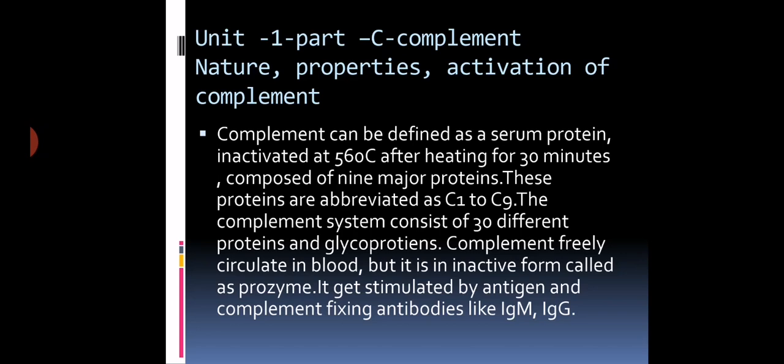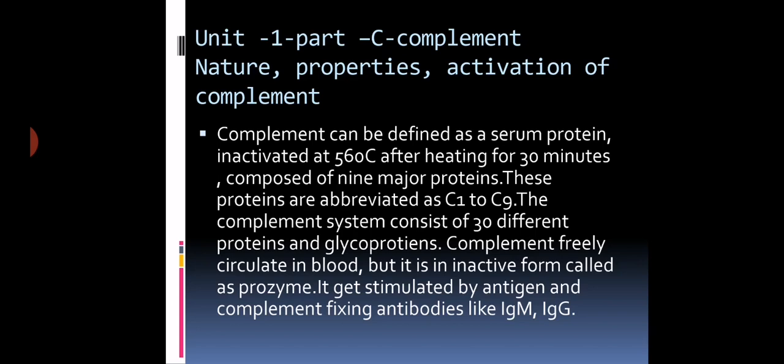but in an inactive form called prozyme. Basically, it is inactive, but after activation it becomes active and then it participates in immunity. It gets stimulated by antigen and complement fixing antibodies like IgG or IgM. Whenever there is contact of antigen, and antibodies are produced, an antigen antibody complex will be formed. This complex will go and activate the complement.